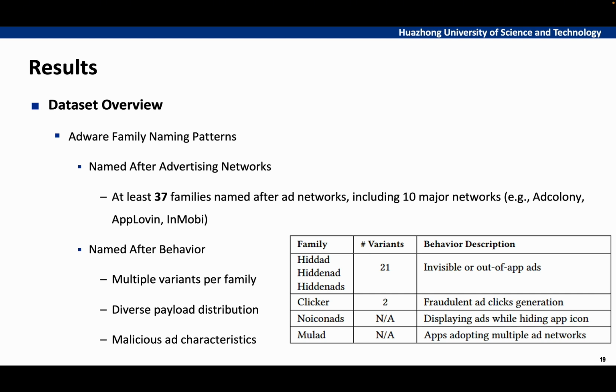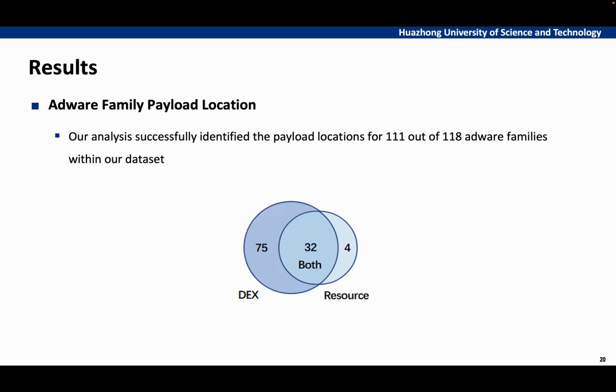Firstly, families named after advertising networks, where we identified at least 37 families following this pattern. And second, families named based on their behavior characteristics. These families typically show more complexity, and each contains multiple variants. Regarding Adware family payload location, our analysis successfully identified the payload location of 111 out of 118 Adware families in our dataset. The distribution of payload locations is shown in this figure.